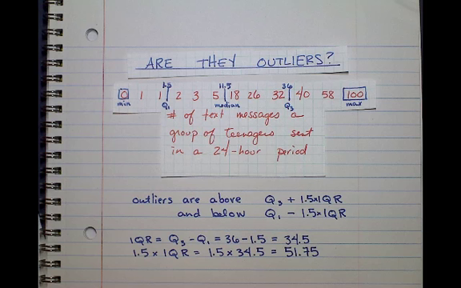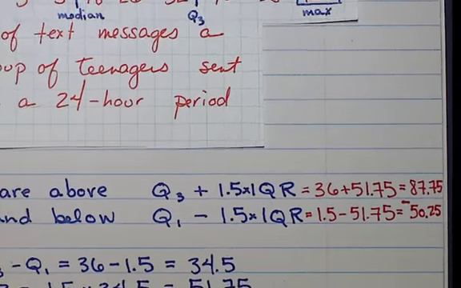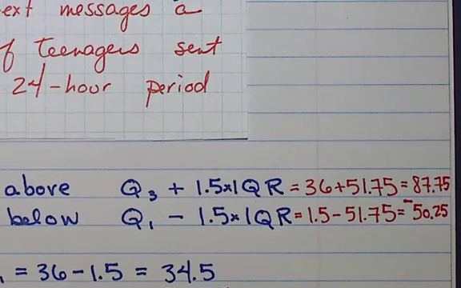The next step is to add this value to Q3 and subtract it from Q1 to get an upper boundary and a lower boundary. Anything above the upper boundary, or in this case 87.75, is considered a high outlier, and anything below negative 50.25 will be considered a low outlier.